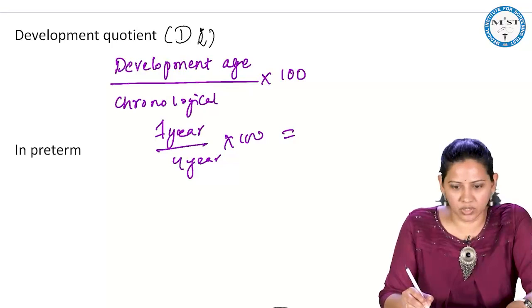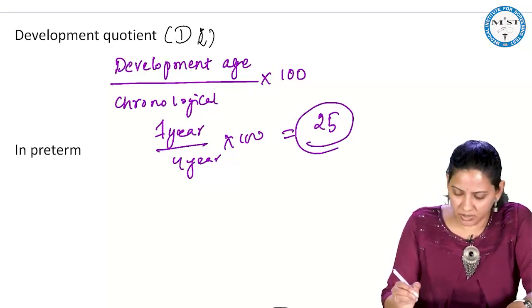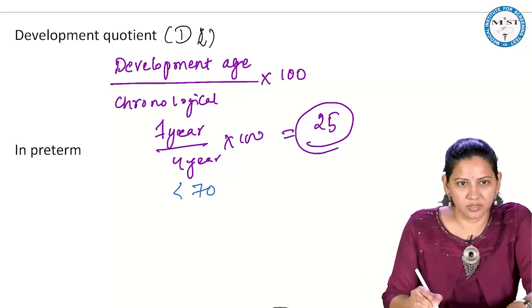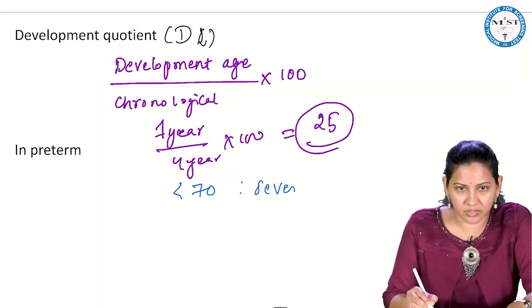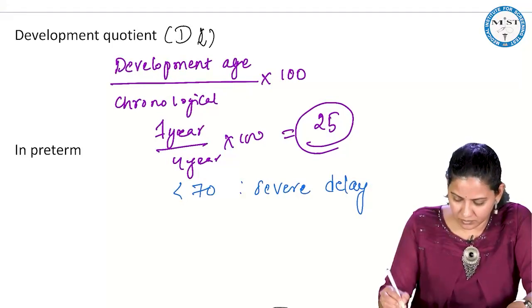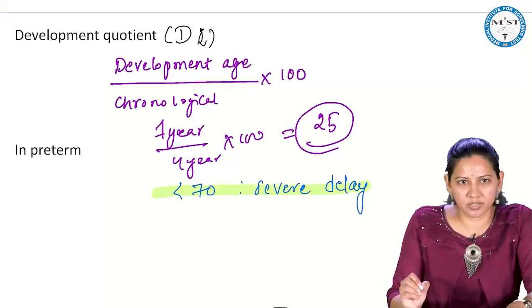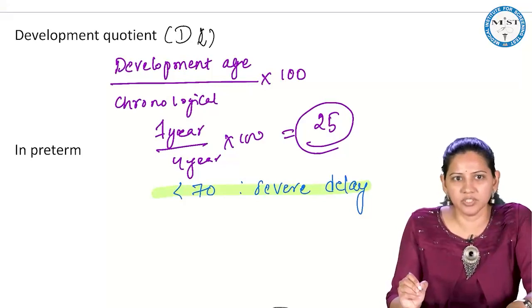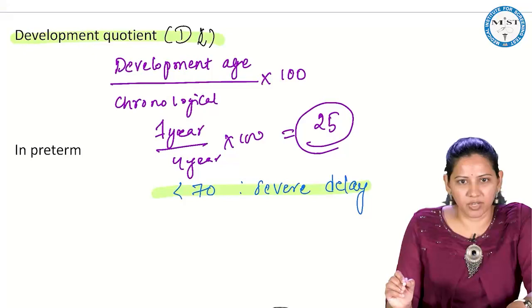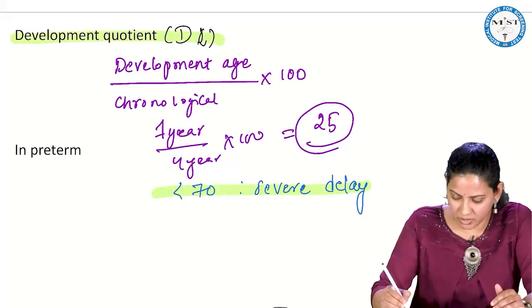So here the DQ will be 25. How do you interpret it? If DQ is less than 70, this is called a severe delay. So development quotient is assessed by developmental age divided by chronological age, multiplied by 100.